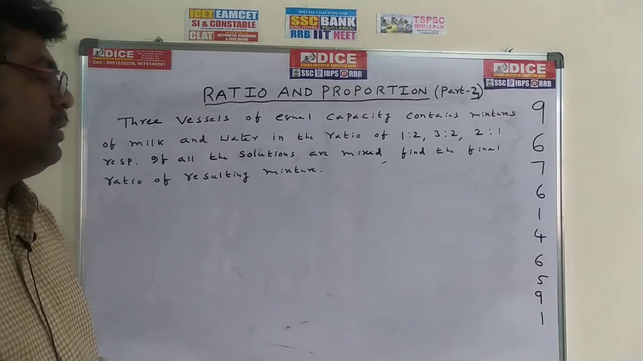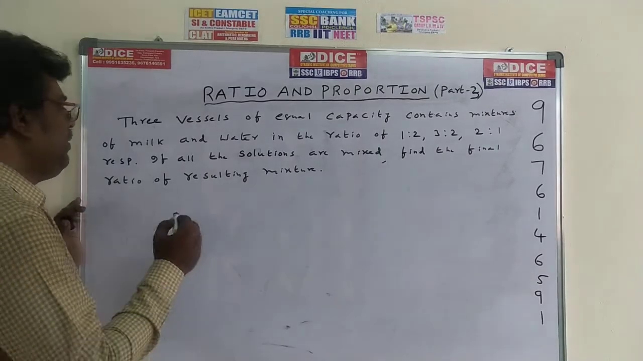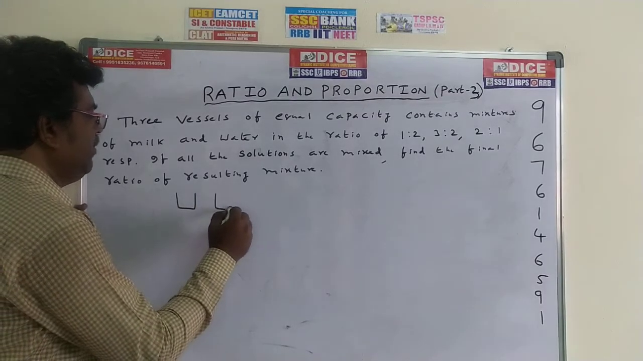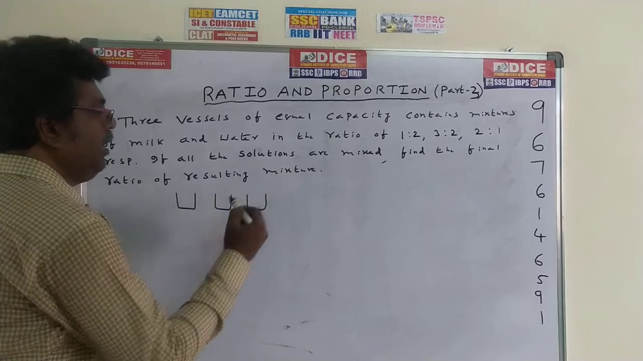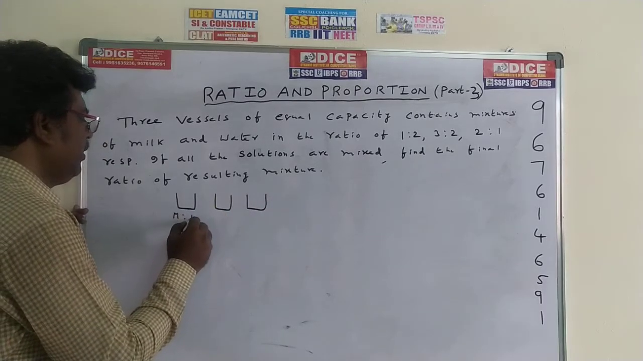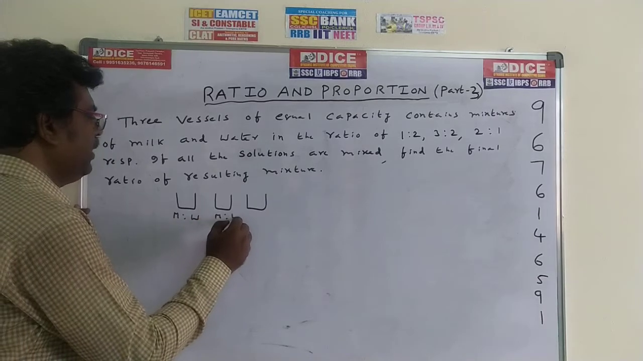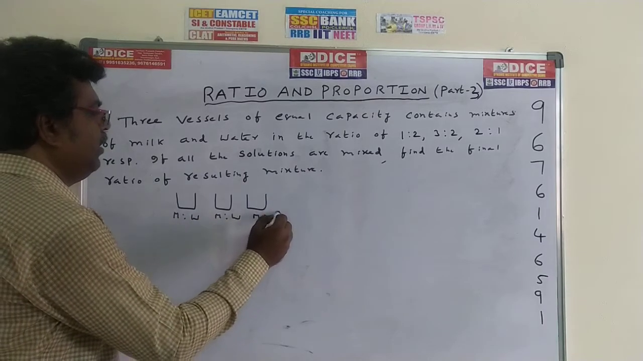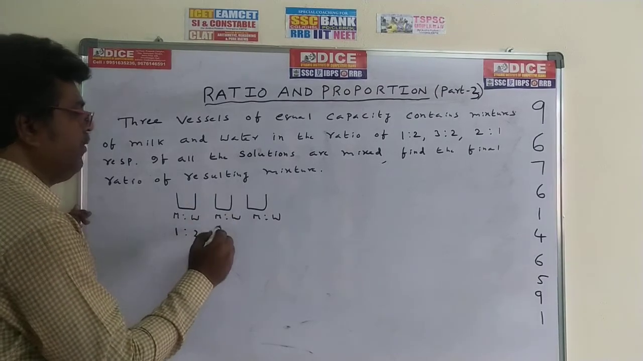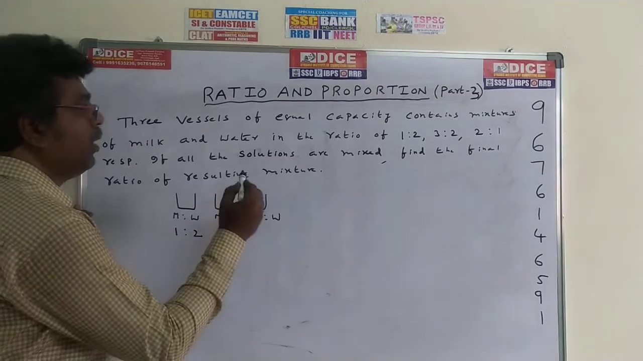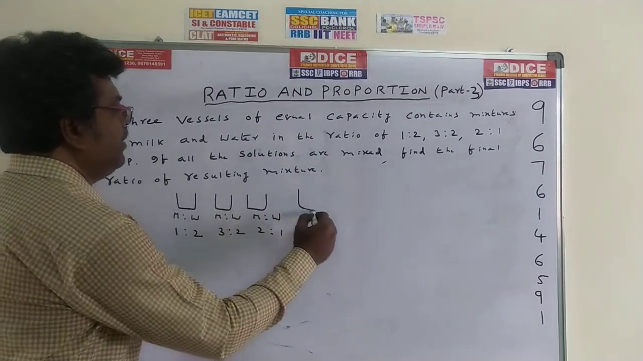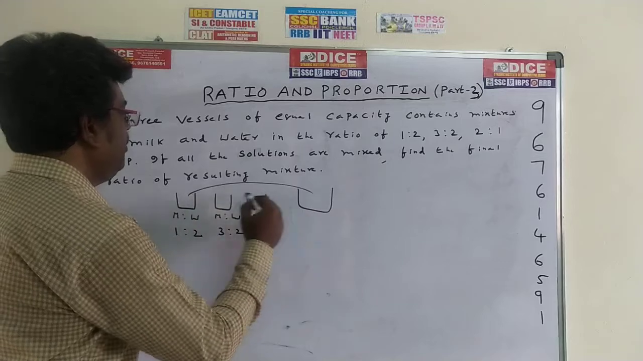So what he was telling is, there are three vessels. This is first vessel, second vessel, third vessel. These are three equal vessels, and in all of them there are milk and water. First vessel, the milk and water is 1:2. Second vessel, the milk and water is 3:2. Third vessel, the milk and water is 2:1. All these are dumped into a big vessel.